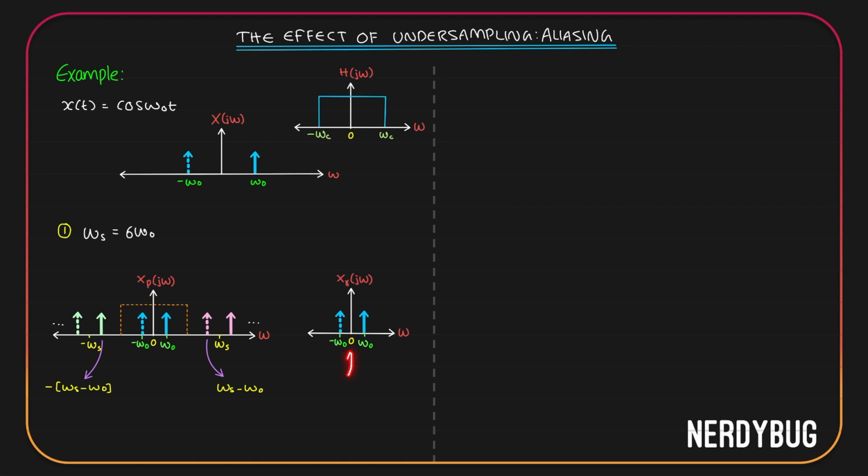But this is simply the Fourier transform of cos omega naught t. So we can write xr of t is equal to cos of omega naught t, which is exactly the same as our original signal x of t. Just like we thought, when we took omega s to be 6 times omega naught, we got the output of the low pass filter exactly equal to our original signal. Let us take a second case.